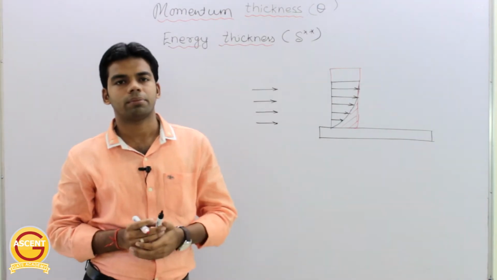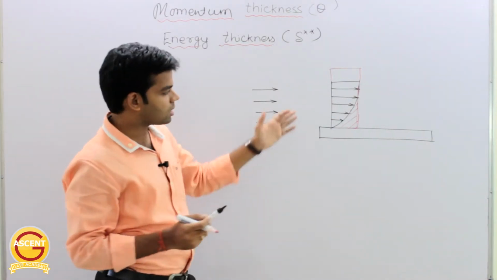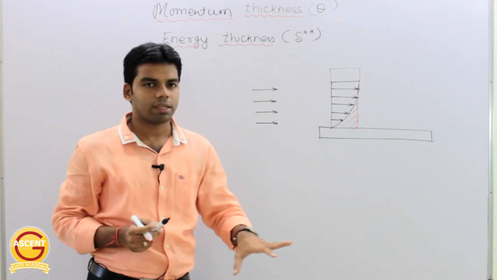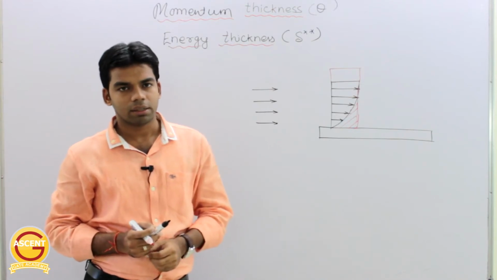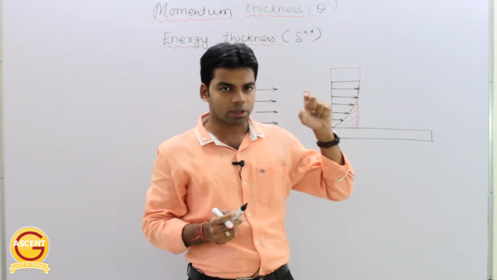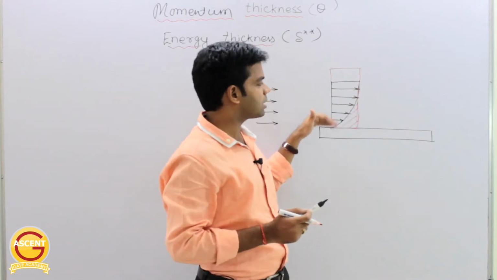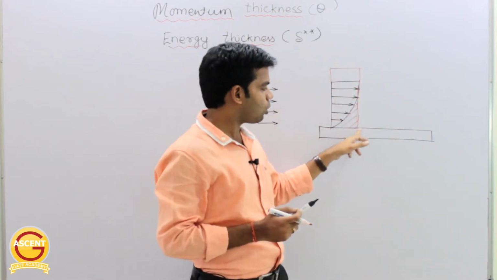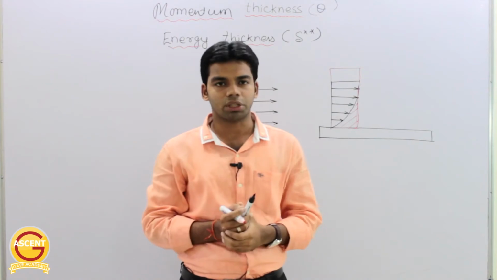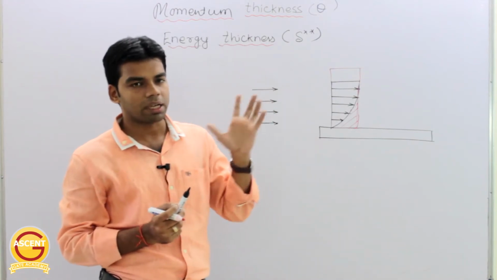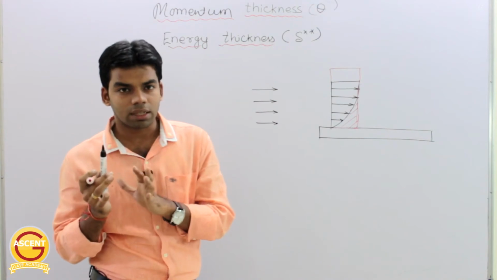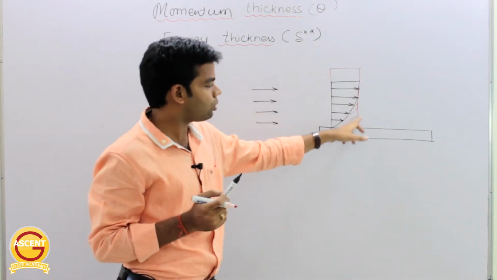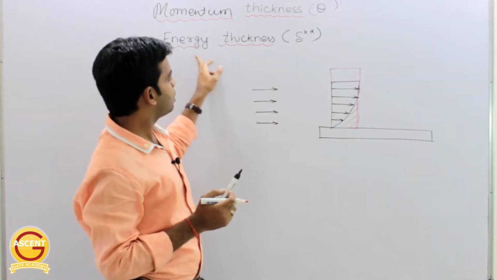Okay, so the extra thickness which has to compensate for this loss in momentum is called the momentum thickness theta. Getting this? And the extra thickness which has to be added in order to compensate for loss of energy is nothing but energy thickness. As simple as that. The extra thickness whose velocity is equal to the free stream velocity and whose momentum flux is equal to the loss in momentum flux because of boundary layer formation, that extra thickness is nothing but the momentum thickness. And the extra thickness with free stream velocity whose energy is equal to that of the loss of energy because of boundary layer formation is called the energy thickness.